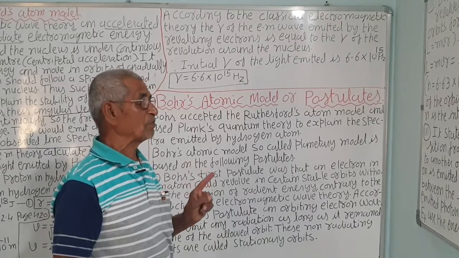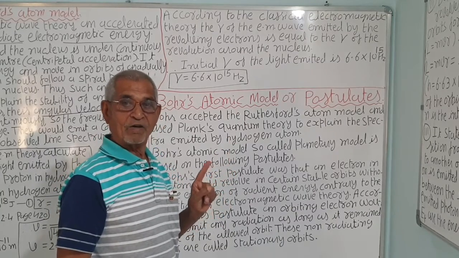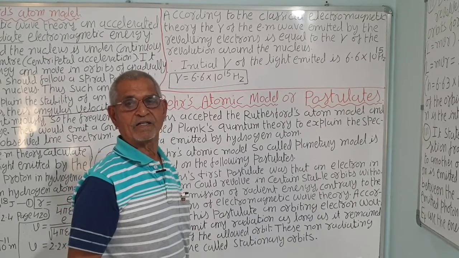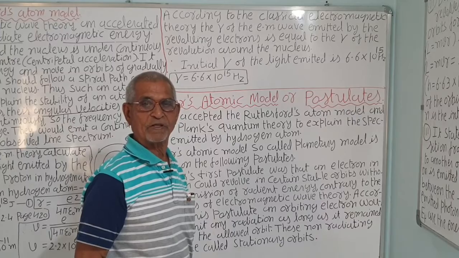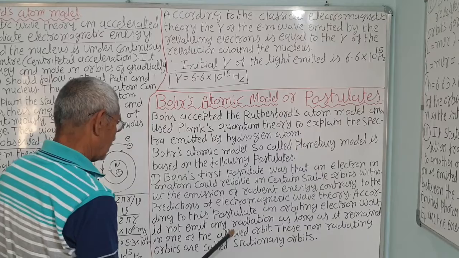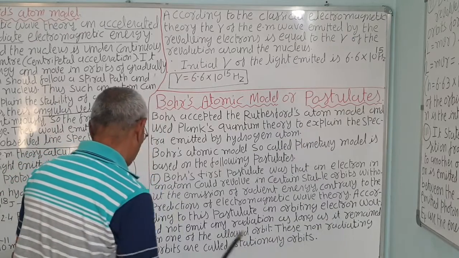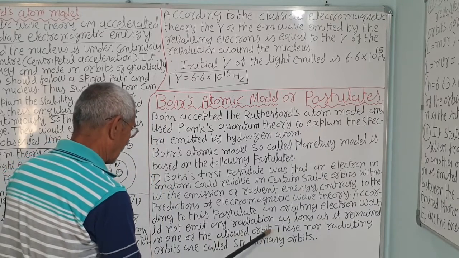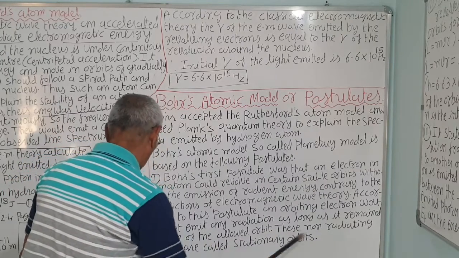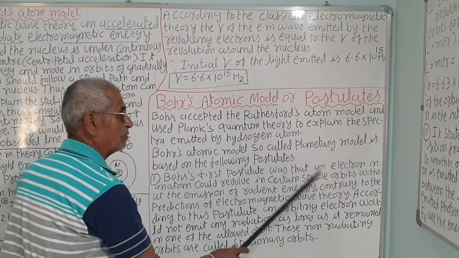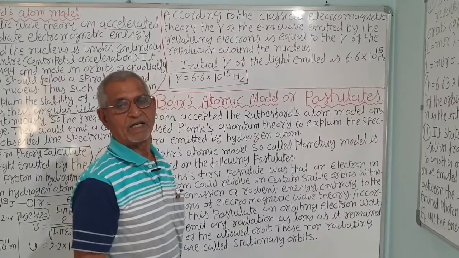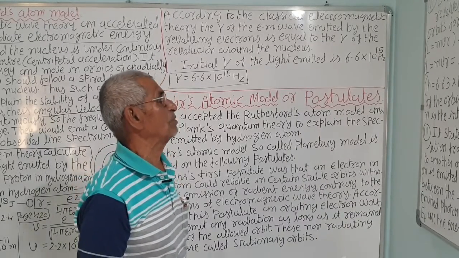And he also gave the second postulate, which we are going to see. Electrons are allowed to revolve in such an orbit that the angular momentum mvr is an integer multiple of h upon 2 pi, that is, mvr is equal to nh upon 2 pi. As long as the electron remains in one of the allowed, non-radiating orbits, it does not radiate. These allowed orbits are called non-radiating, and they are also called stationary orbits, remember.